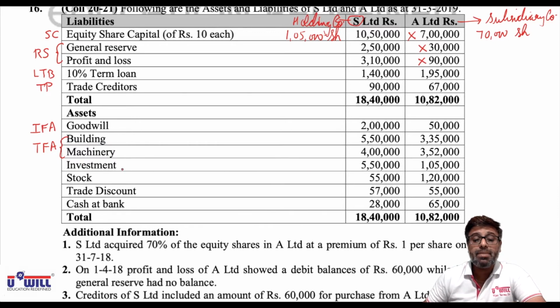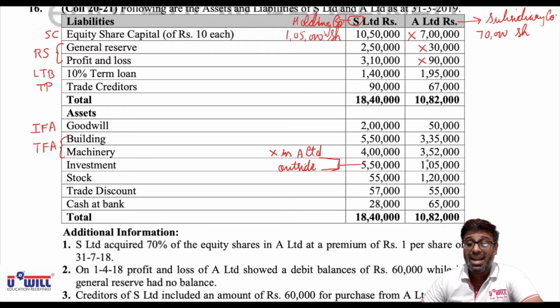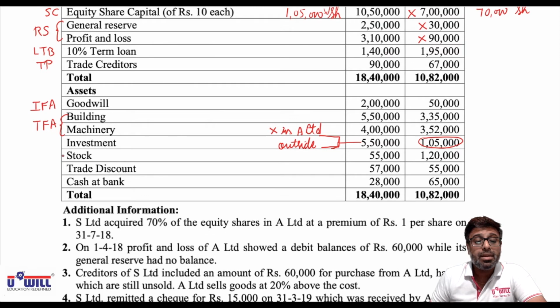Investment. Now again, is it mentioned investment in shares of A Limited? So this is like the previous question we did yesterday. This investment will include some outside investments also. After we see the working, we'll divide it in 2 parts. One is investments in A Limited, and the other is the outside investments. Only A Limited's investment will get cancelled. Remaining outside investments plus this 1,05,000 will continue to appear in the consolidated balance sheet. This will come in non-current investments.